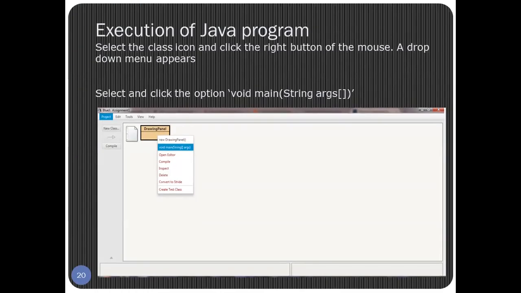Now, how to execute a Java program? After writing the program and compiling, you have to select the class icon and right click of the mouse. When you right click on the icon, a drop down menu like this will appear. From this drop down menu, you have to select and click the option void main string args. Void main is the main function from where our execution will start. So right click on drawing panel and click on void main string args.